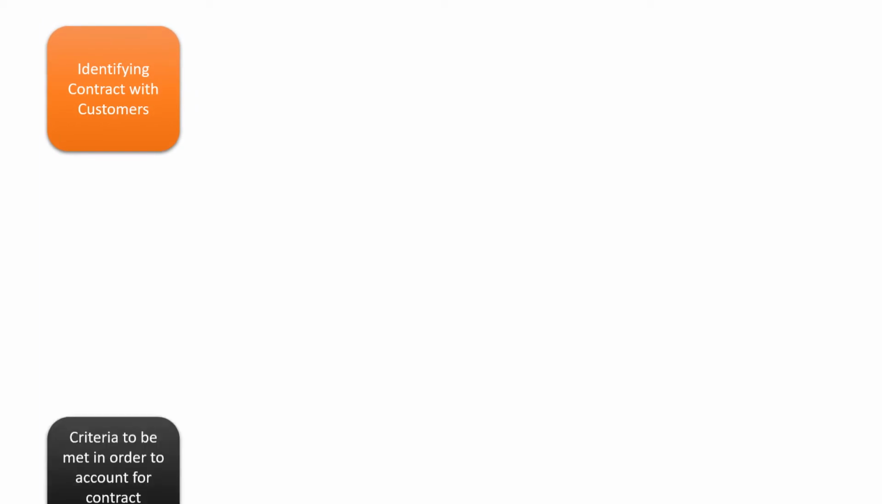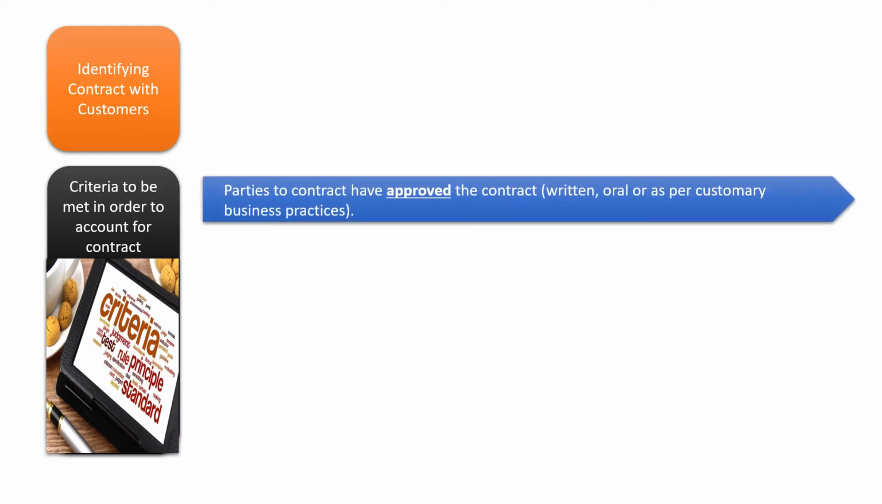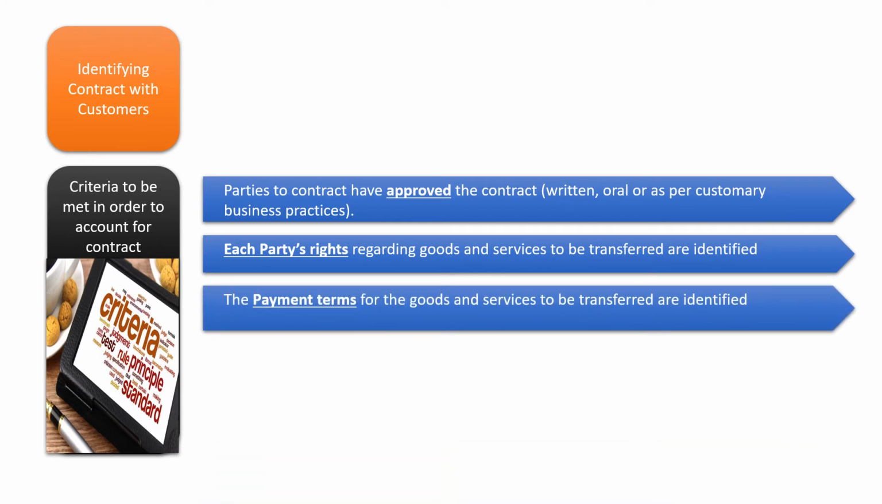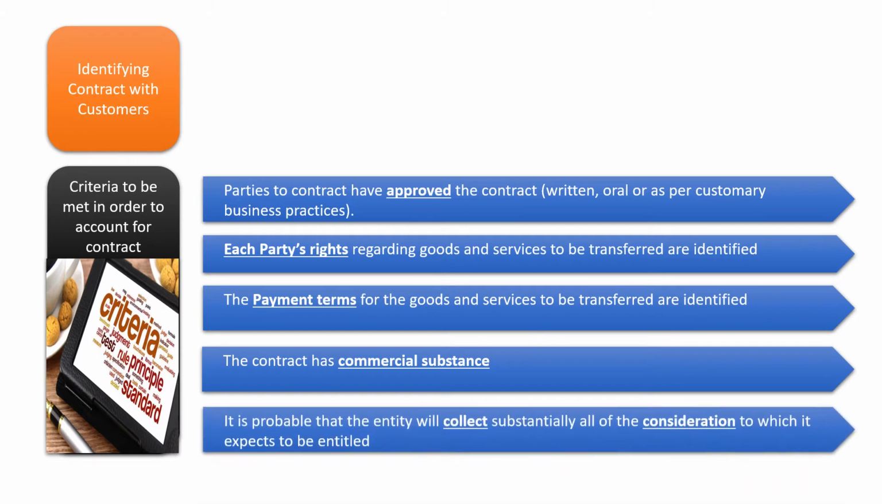The entity shall satisfy all the given criteria in order to account for a contract. These criteria are: parties to a contract have approved the contract, whether it may be written, oral, or as per any customary business practices. Then each party's rights regarding goods and services to be transferred are identified. The payment terms for the goods and services to be transferred are identified. The contract must have a commercial substance. It is probable that the entity will collect substantially all of the consideration to which it expects to be entitled.